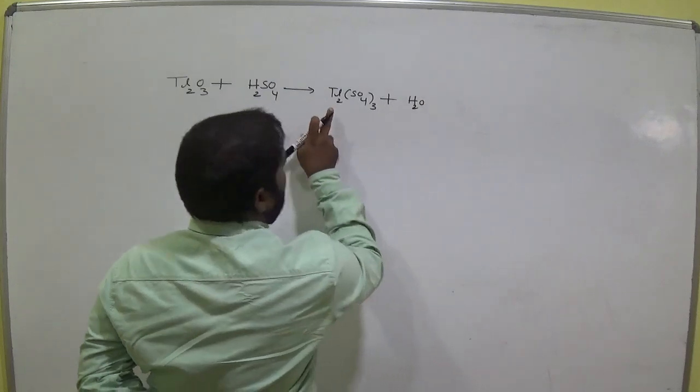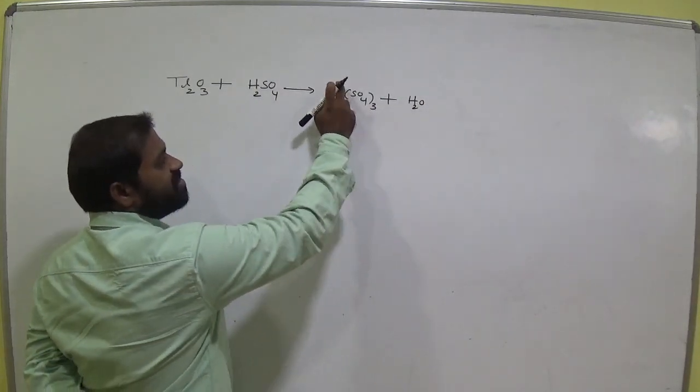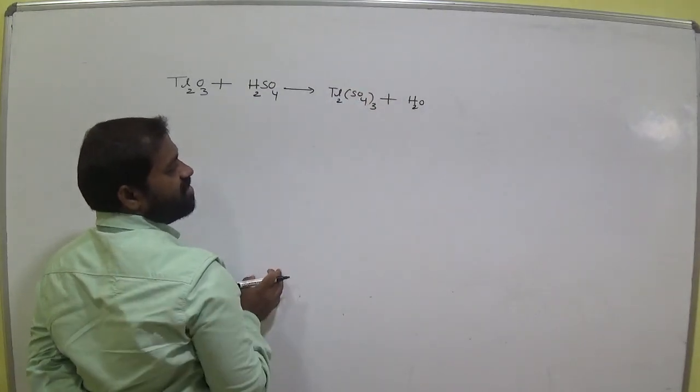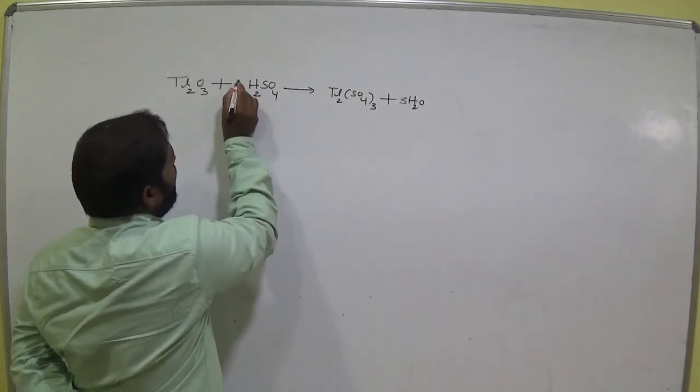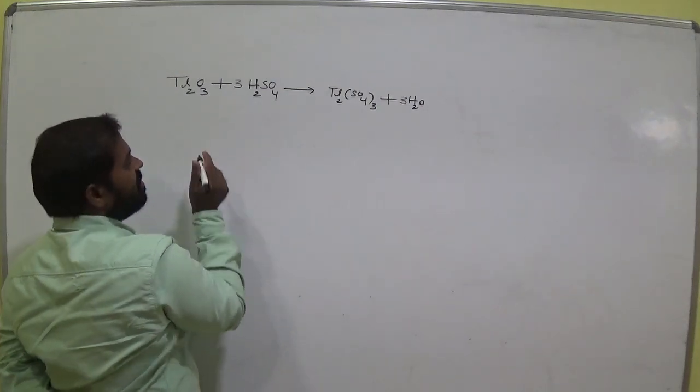Here thallium is in the +3 oxidation state, and 2 is the oxidation state of sulfate. So here it is 3H2O and 3H2SO4. Modify this equation as so.